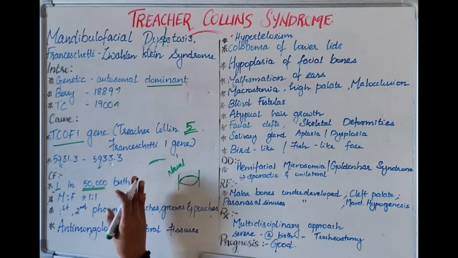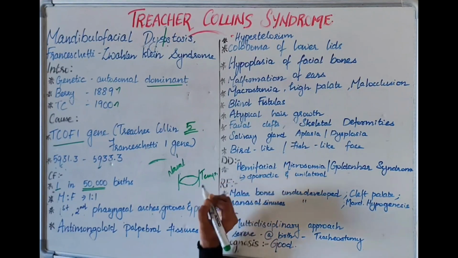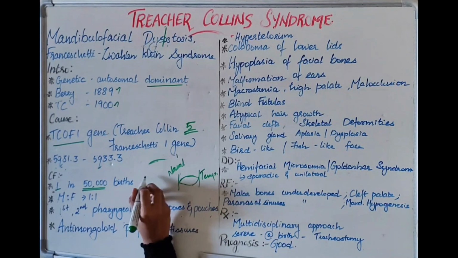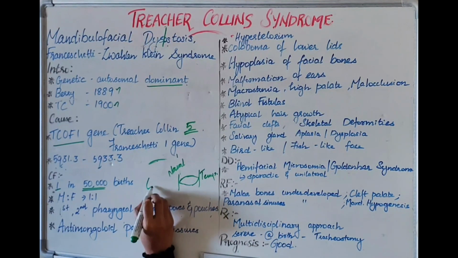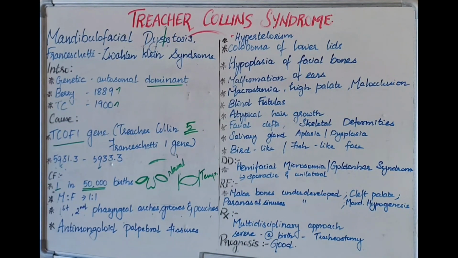Whereas in Treacher Collins syndrome, it will be a bit higher. Imagine this is the nose, and I'm just drawing a very rough diagram. The nasal corner will be higher compared to the temporal corner, or the medial portion of the palpebral fissure will be higher compared to the lateral portion. This is what happens in Treacher Collins syndrome, called antimongoloid palpebral fissure.